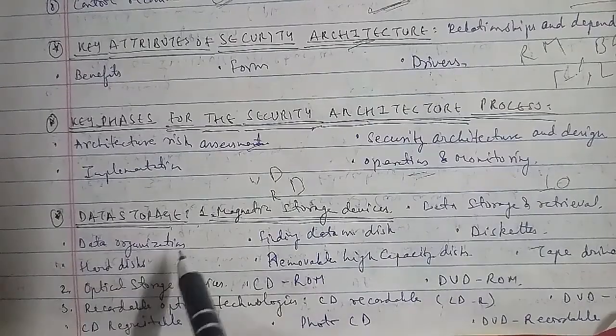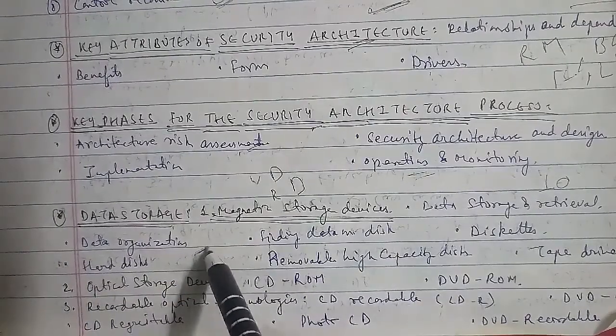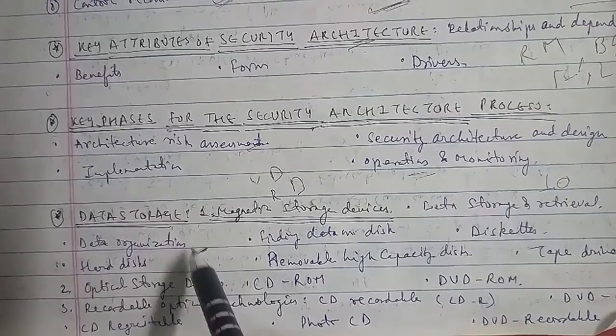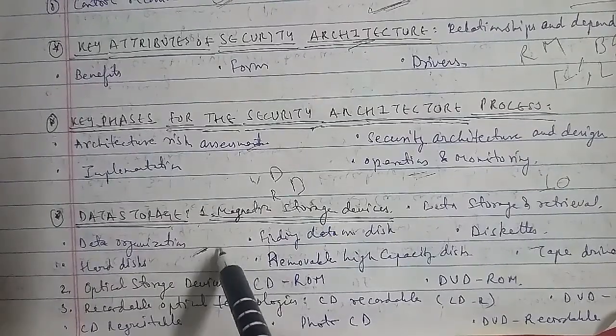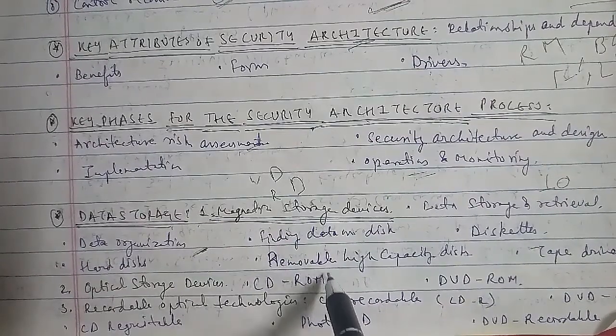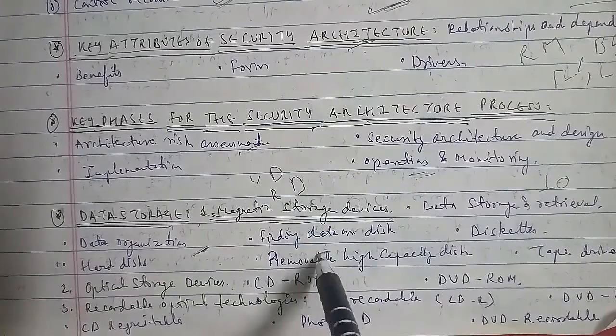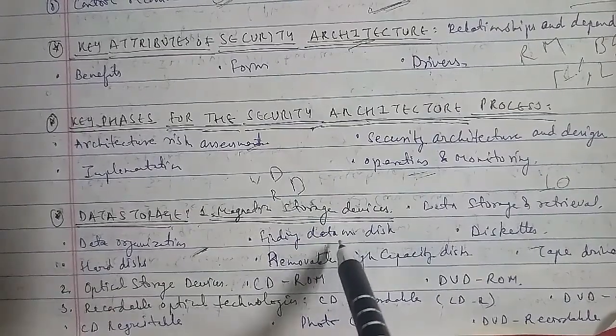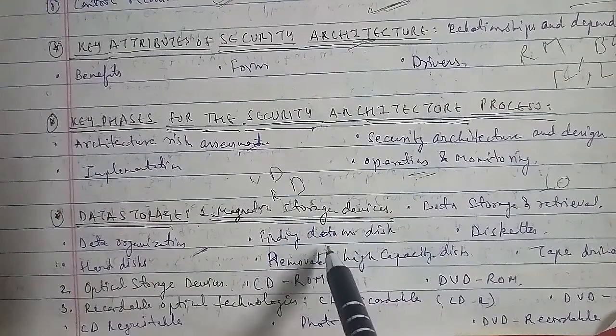In terms of data organization, a disk must be formatted before use, and formatting draws a track on the disk, and the track is divided into sectors, which is the amount of data a drive can read. The next is finding the data on the disk. Here each track and sector is labeled. Some are reserved for a listing of where files are stored, and a file allocation table like FAT, and we can say FAT32 and NTFS as well.